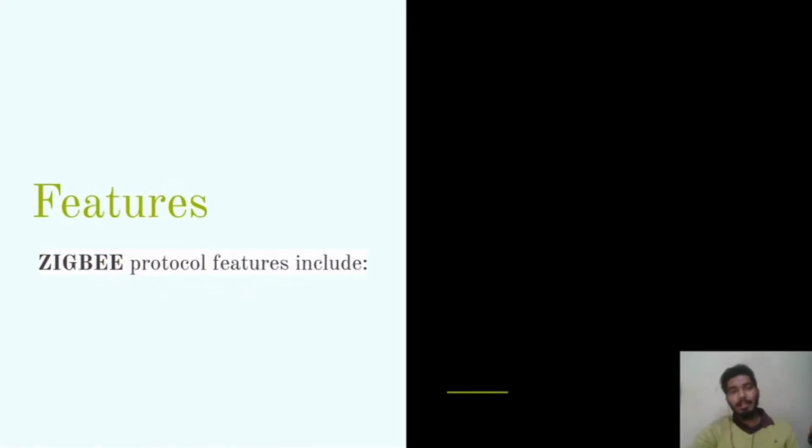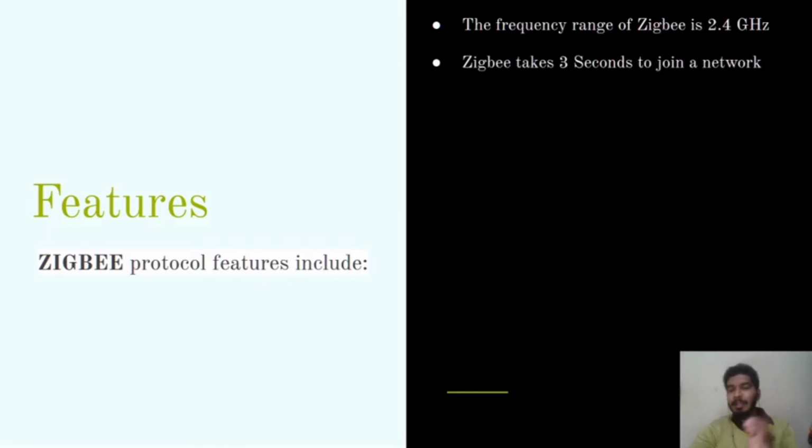Now let's understand the features of the Zigbee protocol. Here are certain features of the Zigbee protocol. First, its frequency range is 2.4 gigahertz, and it takes only 3 seconds to join a network. Means if there are multiple devices and they all want to connect, it just takes 3 or 4 seconds to connect with each other. Zigbee covers around 100 meters of radio signal. Means if devices are within a range of 100 meters, they will still be connected.